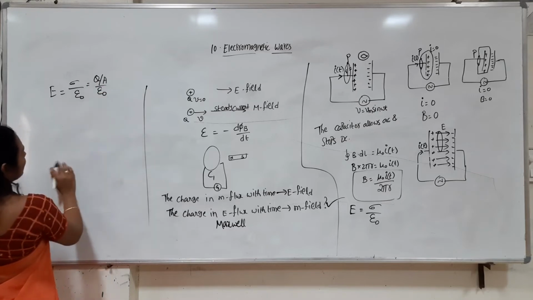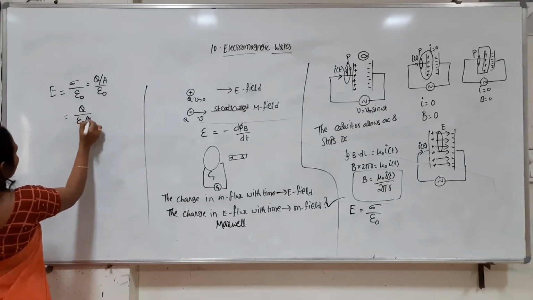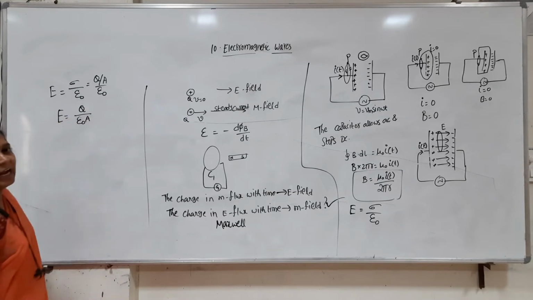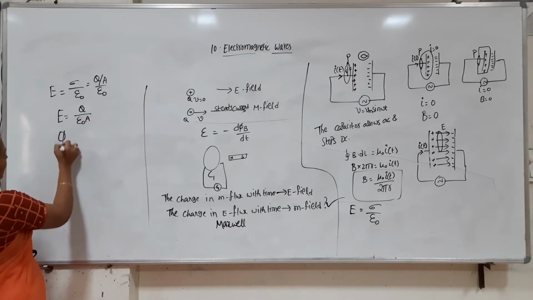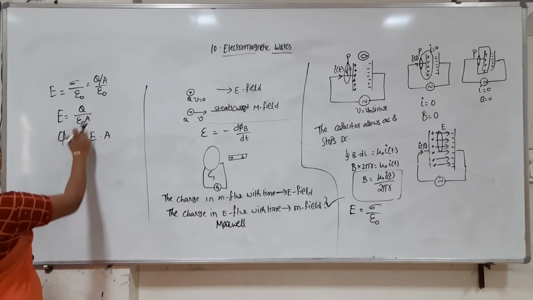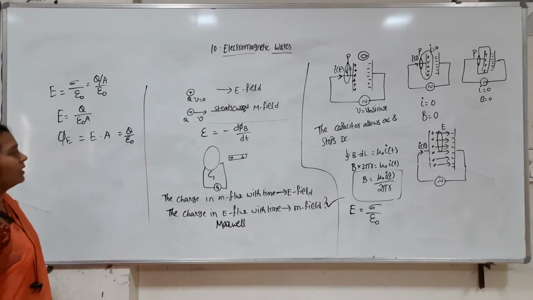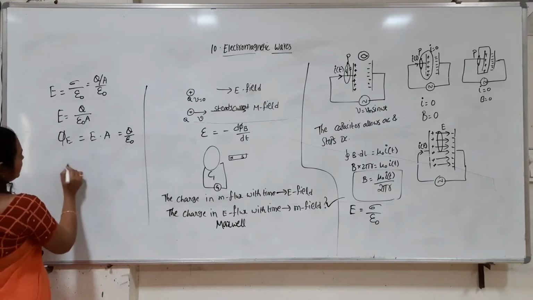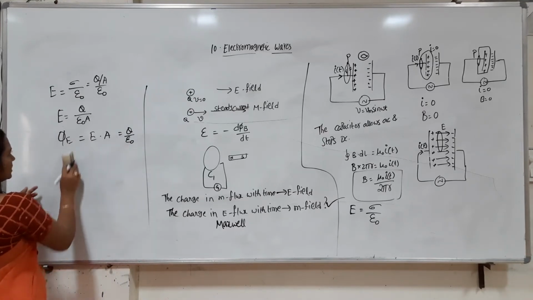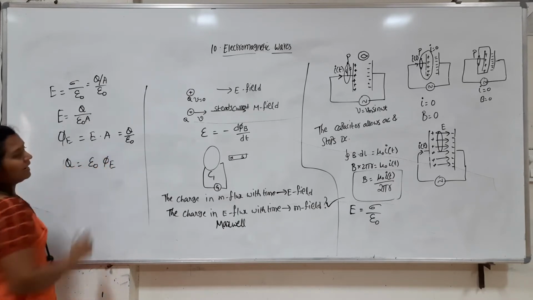So Q by epsilon naught A is the electric field. And what is the electric flux? The electric flux is E into A. So we can write E into A as Q by epsilon naught. So now I am writing Q is equal to epsilon naught into electric flux.